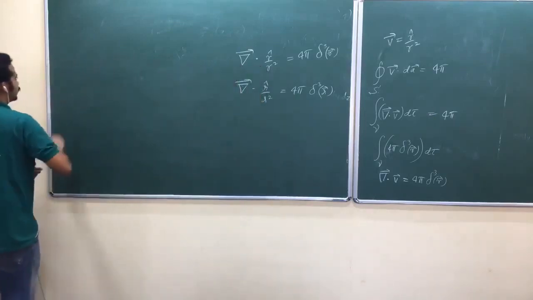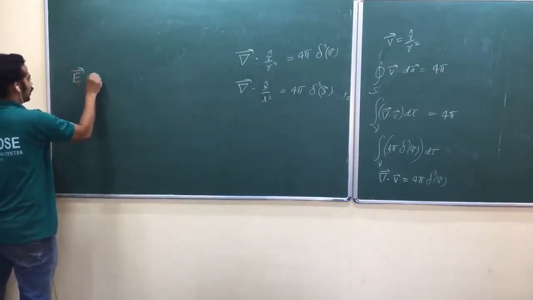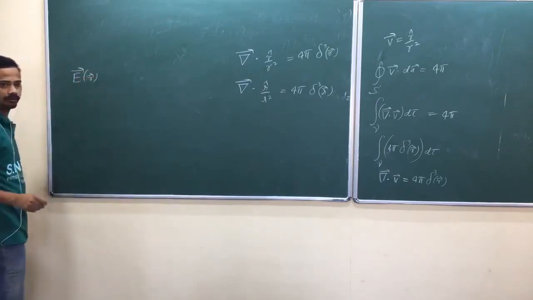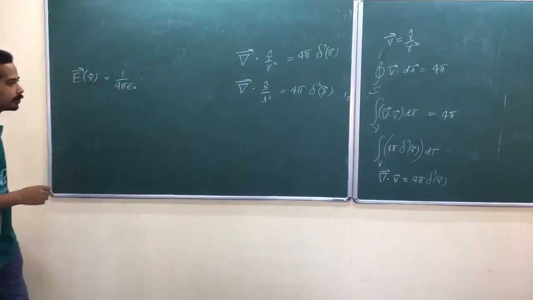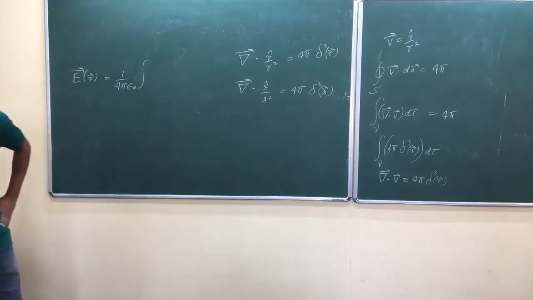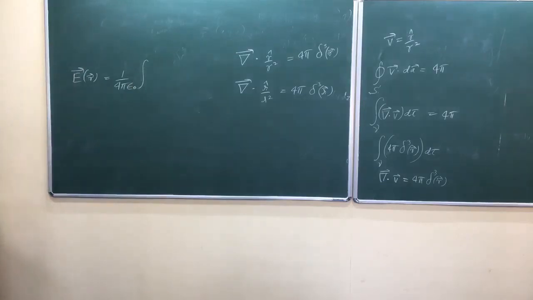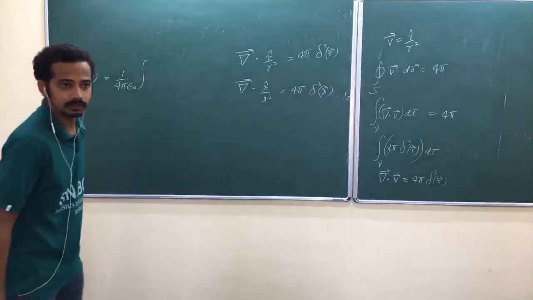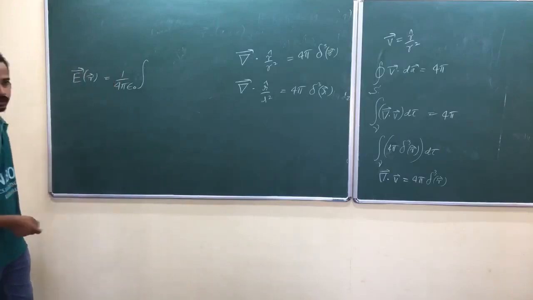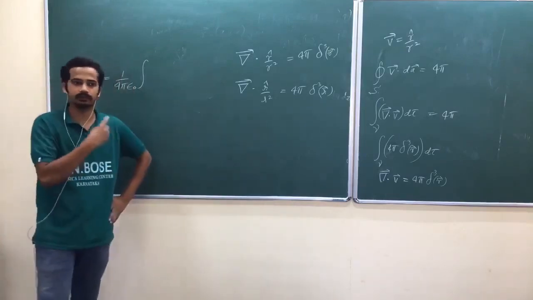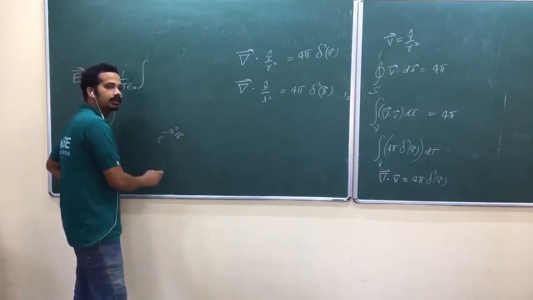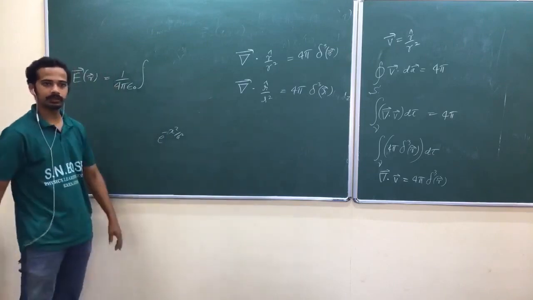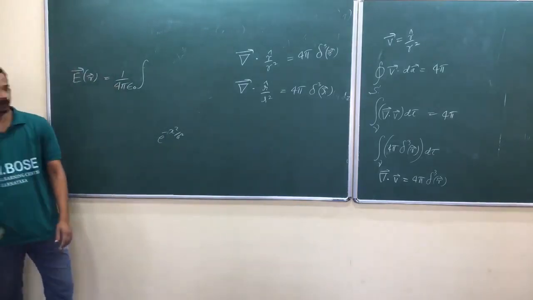Now look at here. Electric field due to any charge distribution at position R, 1 by 4π epsilon naught integral of... So I asked standard deviation of Dirac delta, that is 0, so it has no thickness. Or you start with that Gaussian function that I had given, e power minus x square by a square, find the standard deviation, then just put limit a tends to 0, you will get 0.